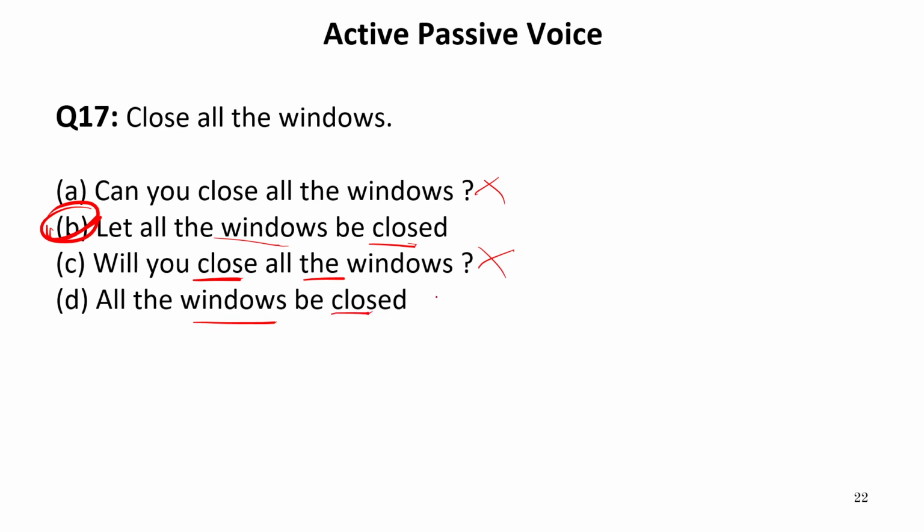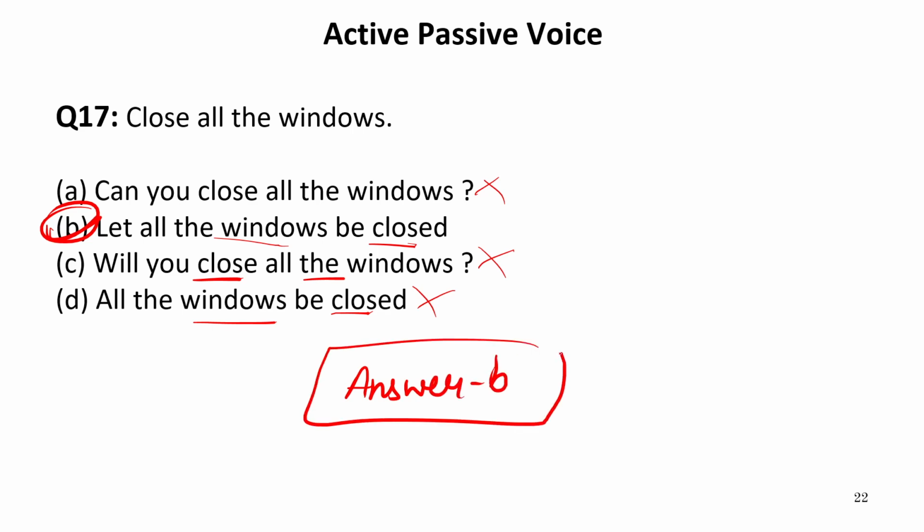All the windows be closed. This cannot be the answer again. So our required option is B. So our answer is B. That is, let all the windows be closed. So this will be the correct passive voice of the given sentence. Now let us move to the next one.